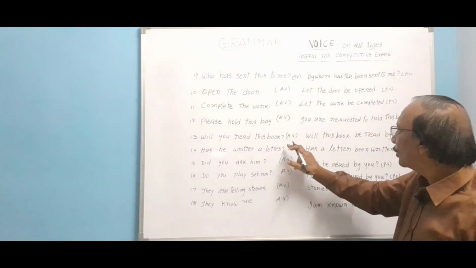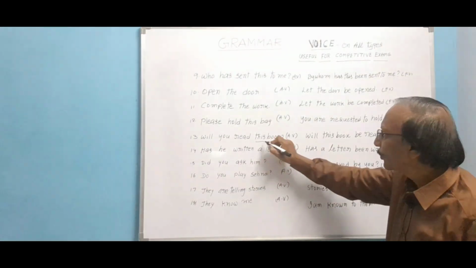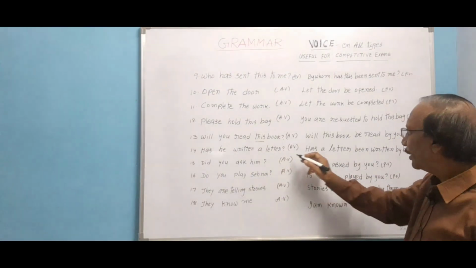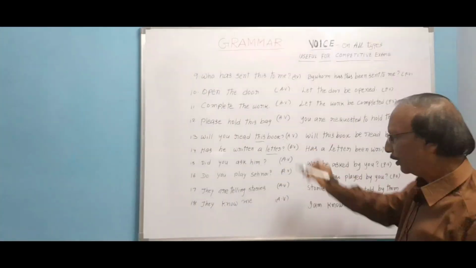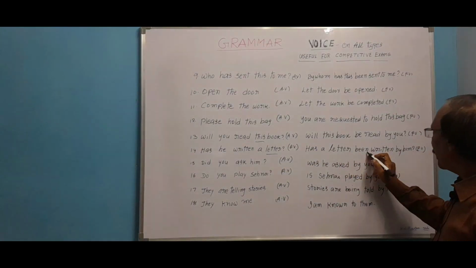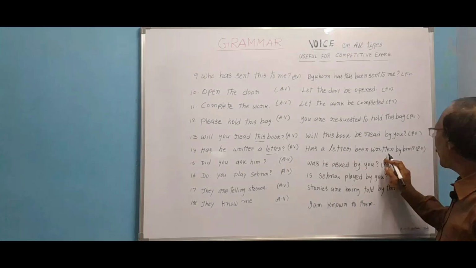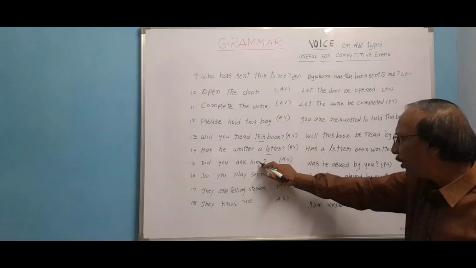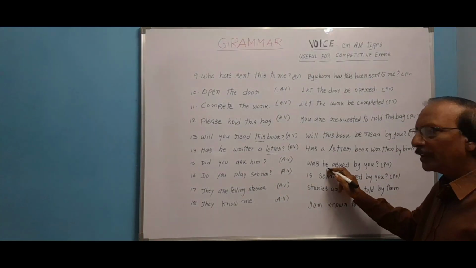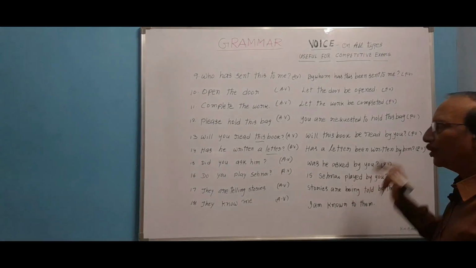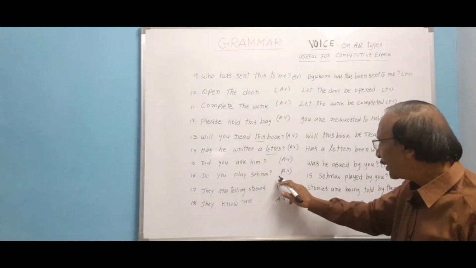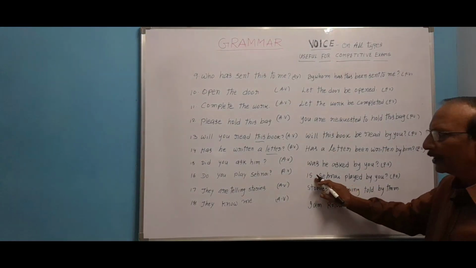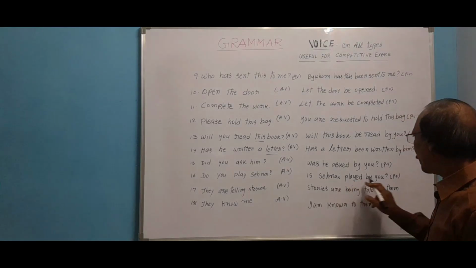Will you read this book? Will this book, the object is here. Will this book be read by you? Next, has he written a letter? Has a letter, the object here is a letter. Has a letter been, the same. V3 comes, written by him. He is changed into him. Did you ask him? Here, the object him is changed into the subject part, he. Was he asked by you? Do you play Shehanai? Here Shehanai is third person singular, we have written is because it is simple present. Is Shehanai played by you?